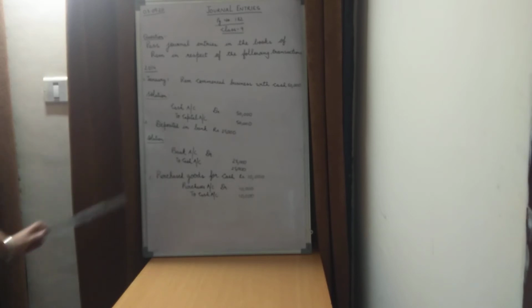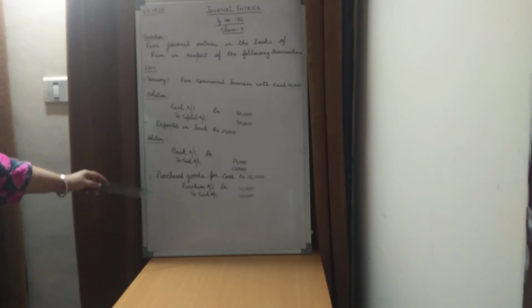Purchases account will be debited because it is part of the nominal account, because it is an expense. Whereas the cash account is part of the real accounts. It is a tangible asset. So now look at the rules for the nominal account. The nominal account rule says to debit all the expenses. Purchases is an expense, so that is why we are debiting the purchases.